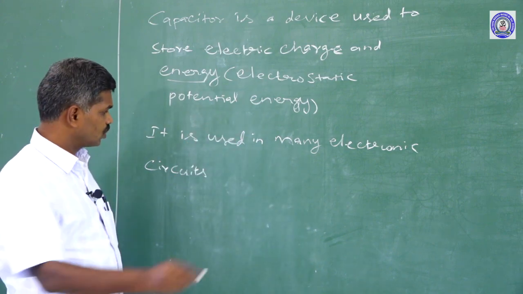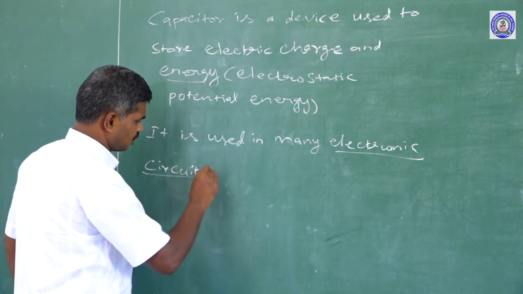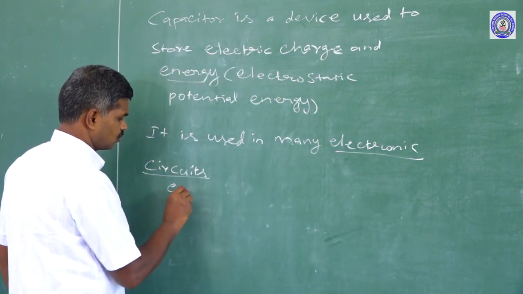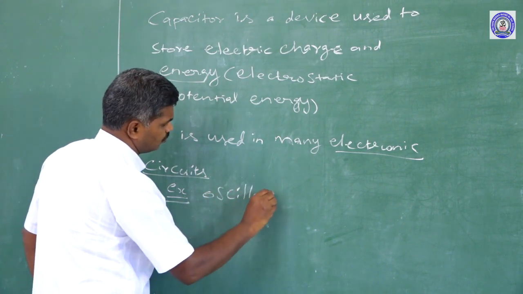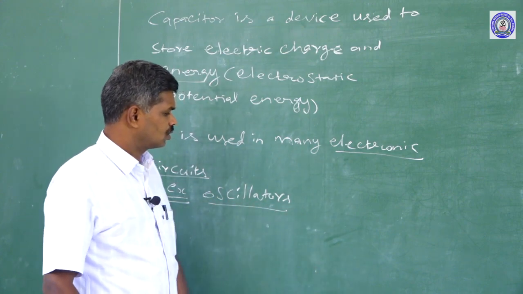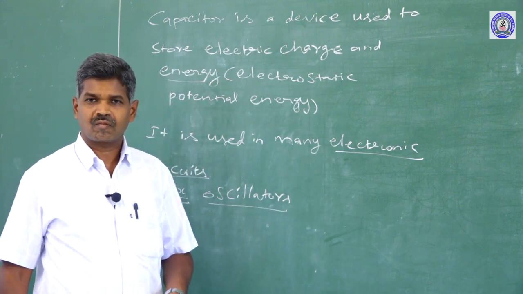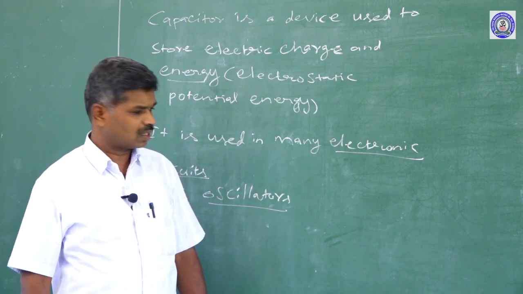An example of electronic circuits is oscillators. Oscillators can generate high frequency electromagnetic signals.